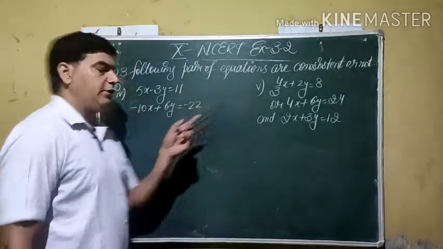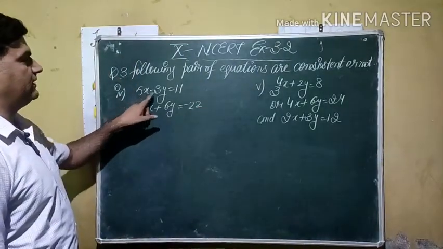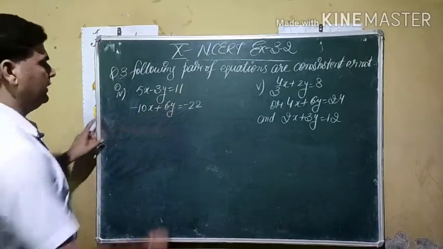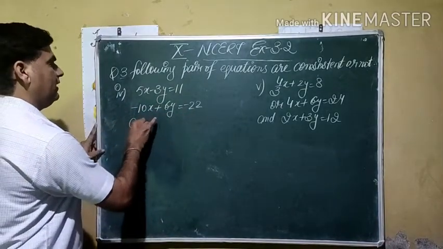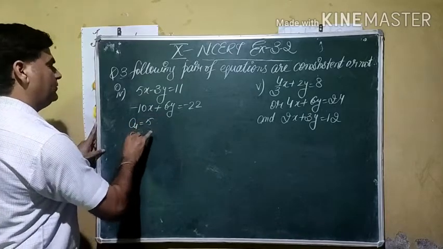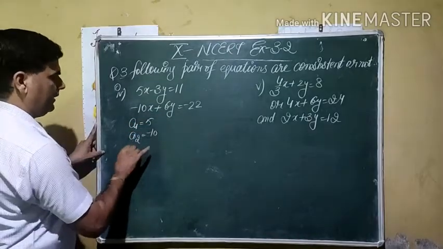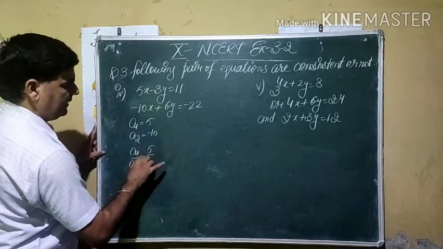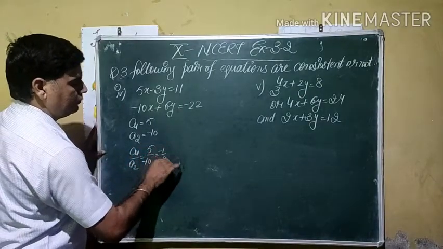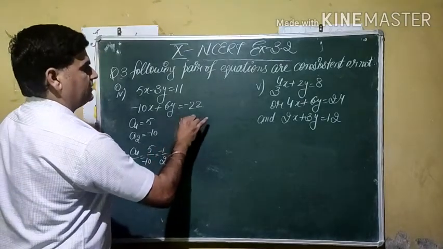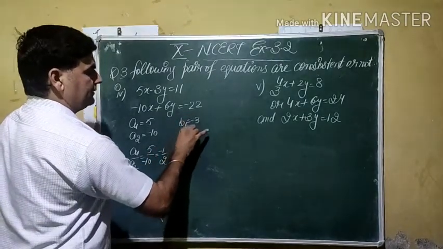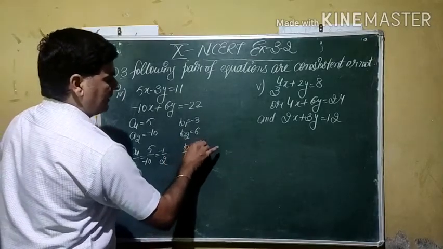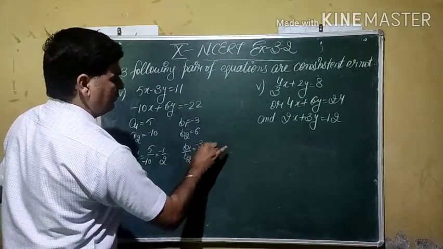Now we are going to continue with our fourth part. It is given by 5x minus 3y equal to 11 and minus 10x plus 6y is equal to 22 with negative sign. Here A1 is given by 5, A2 is given by minus 10. If we find the ratio, A1 by A2 becomes 5 by minus 10, it means minus 1 by 2. B1 is given by minus 3, B2 is given by 6. So B1 by B2, if we calculate, becomes minus 3 by 6, means minus 1 by 2.